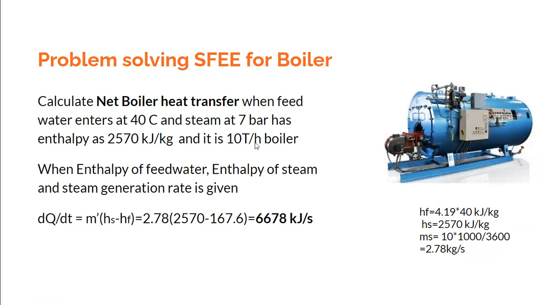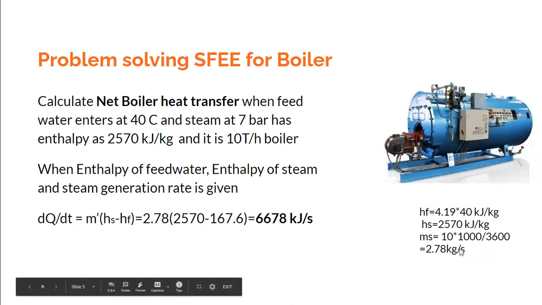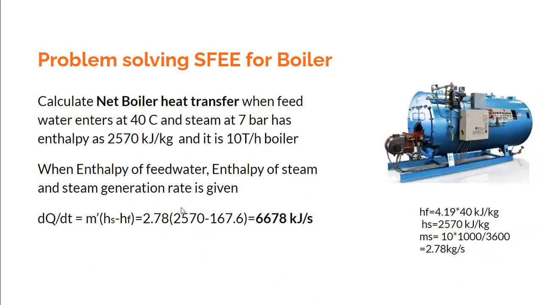It is a 10 ton per hour boiler. So 10 into 1000 kg upon 3600, to convert tons per hour to kg per second, comes to 2.78 kg per second. Enthalpy is in kilojoules per kg, and the enthalpy of feed water is also in kilojoules per kg. So kilojoules per kg into kg per second becomes kilojoules per second, or kilowatts.